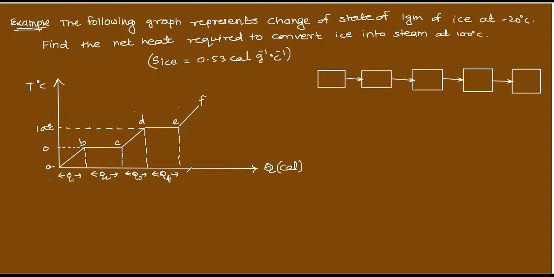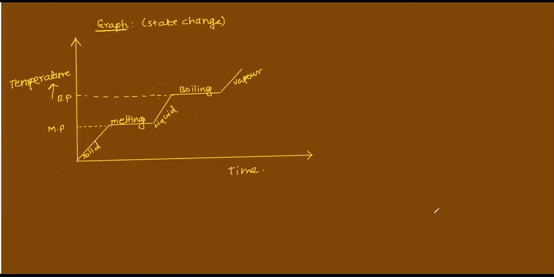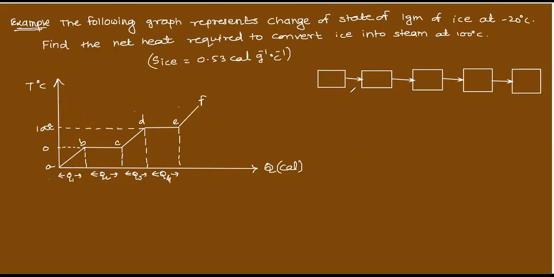If you will see backside, this one, this process you see, melting point 0, boiling point 100. Yes, same graph is there. Understand? So here, in this case, I am writing here directly so that you will understand and you will be able to find directly from this graph what is the answer.